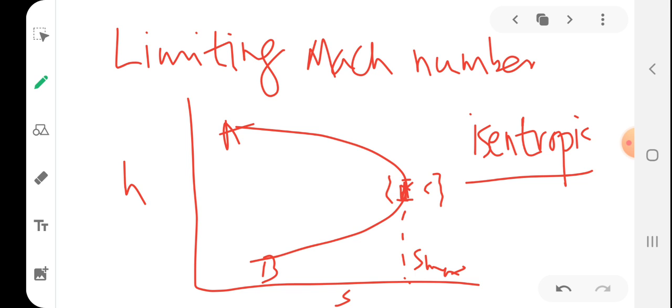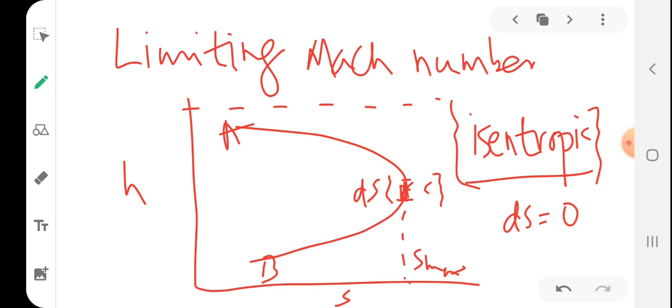So I am taking the change in entropy as ds. For this infinitesimal change of state, the corresponding change in enthalpy takes place at constant entropy. Hence for this region the change in entropy ds is considered to be 0. That is why I am taking that portion as isentropic. That is the assumption for that small particular portion only. So this is the h0 value.